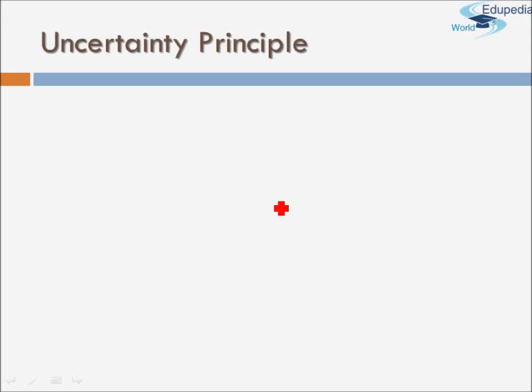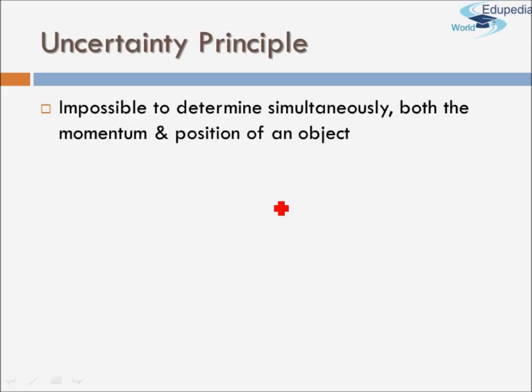I cannot simultaneously measure both momentum and position accurately. You can determine one thing at a time, but you cannot determine both quantities at the same time.